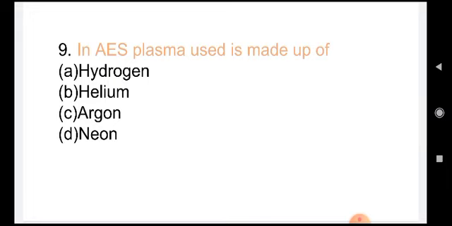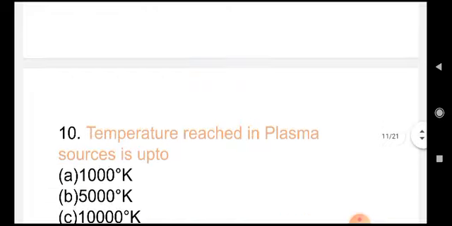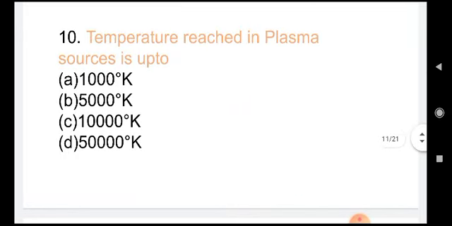In AES, plasma is made up of hydrogen, helium, argon, neon. Usually in atomic emission spectroscopy, for making the plasma, argon gas is used. Temperatures reached in plasma sources are up to 1000 degrees Kelvin, 5000 degrees Kelvin, 10,000 degrees Kelvin, 50,000 degrees Kelvin. The correct answer is 10,000 degrees Kelvin.